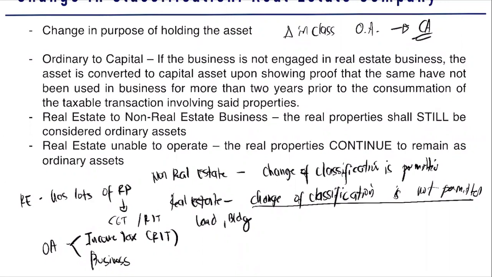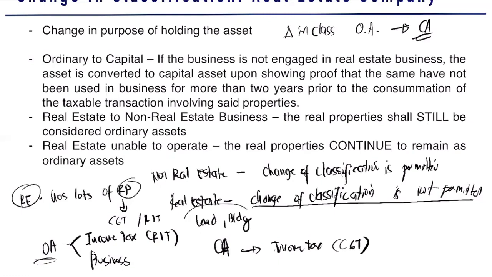So dalawa yan. Pagka ordinary asset ang real estate or yung real property. Pero kung capital asset, yung real property, isa lang yung tax. That is your income tax. At ano yan? CGT lang siya. CGT lang yan.